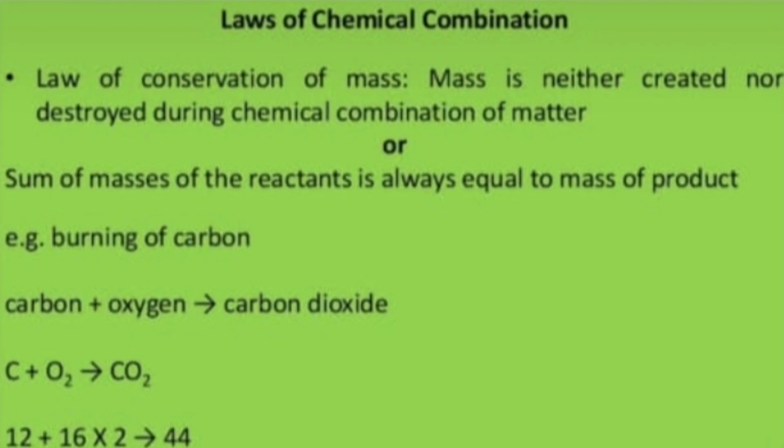Carbon reacts with oxygen to form carbon dioxide. Before the reaction, the reactant carbon is present at 12 grams of weight. Oxygen is present as 16 into 2, so 32 grams. After the reaction, to form the product, the mass of the carbon dioxide is 44. So before the reaction and after the reaction, the mass will be the same. This is known as the law of conservation of mass.